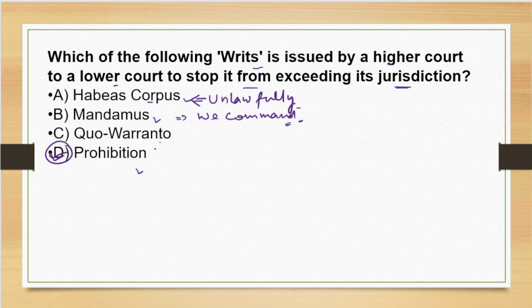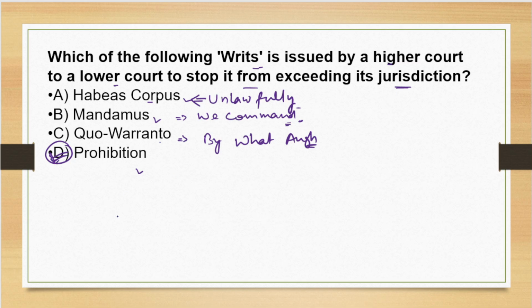Now, another one is quo warranto. Quo warranto is about the legality of a claim, or we can say it means by what authority. By what authority is any person holding any post? So our correct answer of this question is option D.